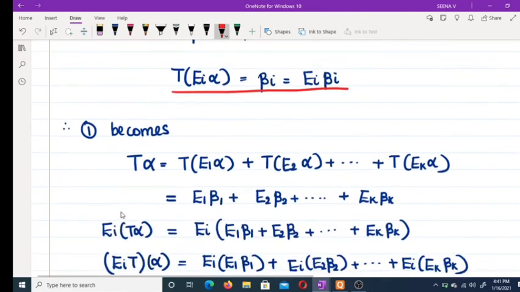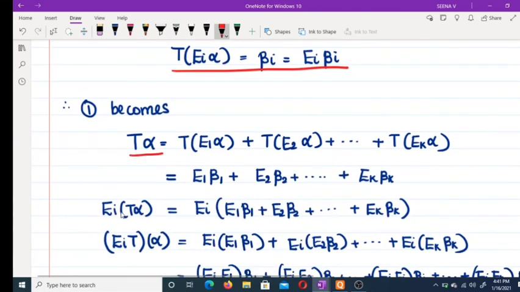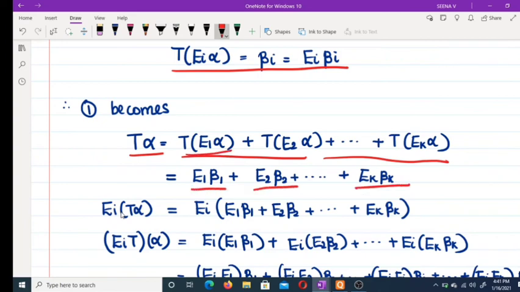So what is T alpha? We have T alpha equal to T E1 alpha plus etc., and each T Ei alpha is Ei beta i, so T alpha is E1 beta 1 plus E2 beta 2 plus etc. plus Ek beta k. Now apply Ei to T alpha.